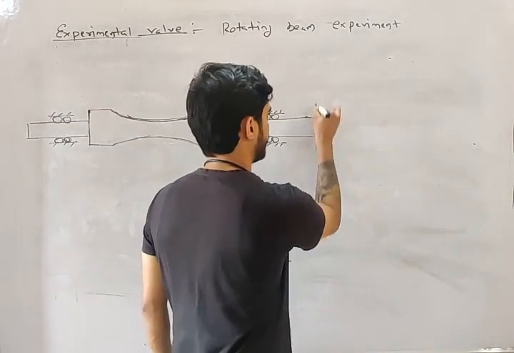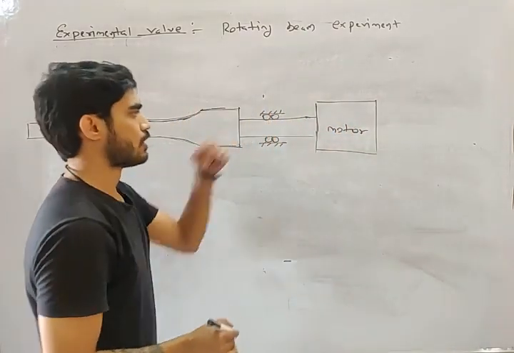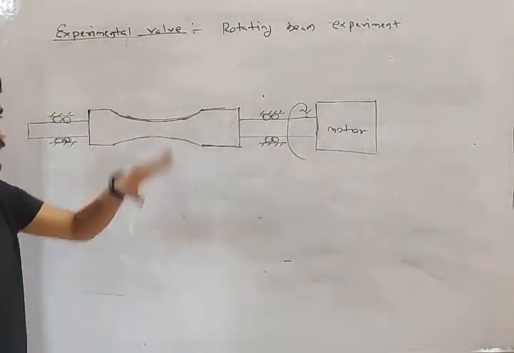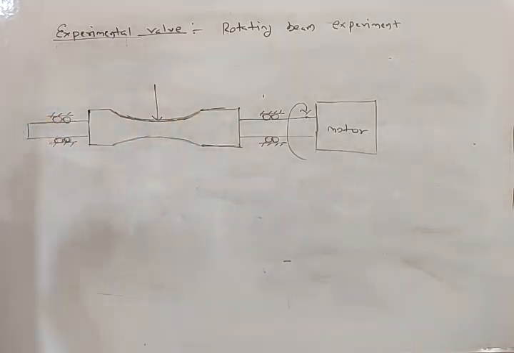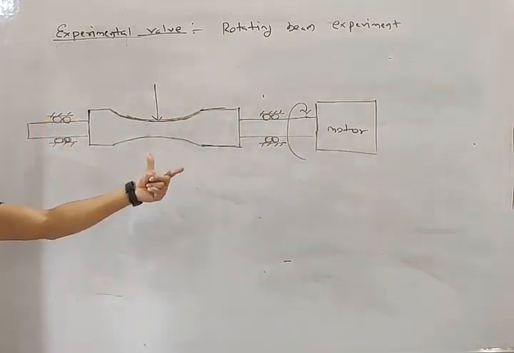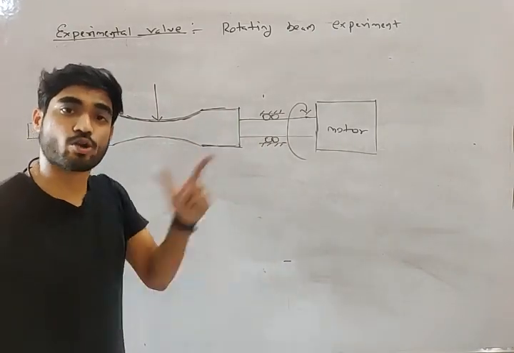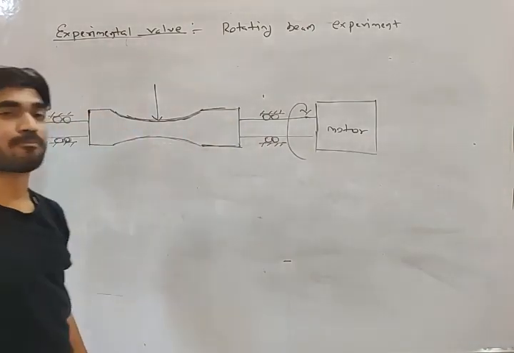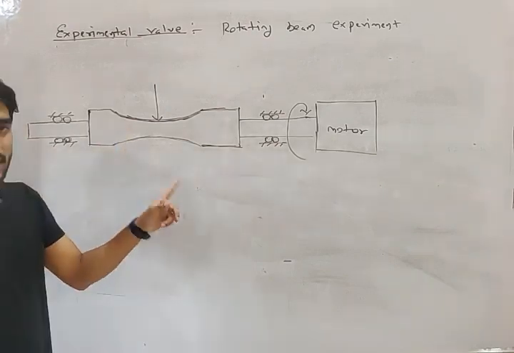Let's say there is a motor here. Due to this motor, it will rotate. So it is continuously rotating and I am applying a load. Due to this load, it will bend and it is rotating. There is bending and there is rotation. So which stress will you get? Completely reversed stress. Do you understand this? So we will apply load and rotate it.